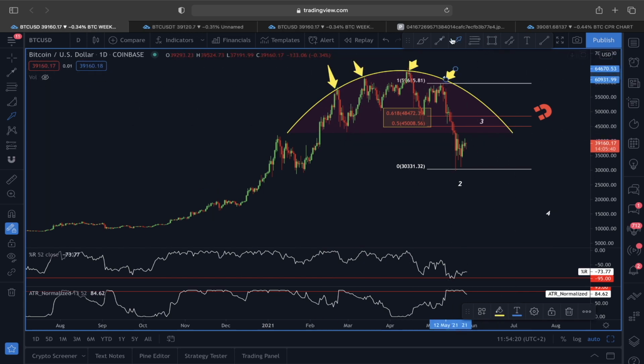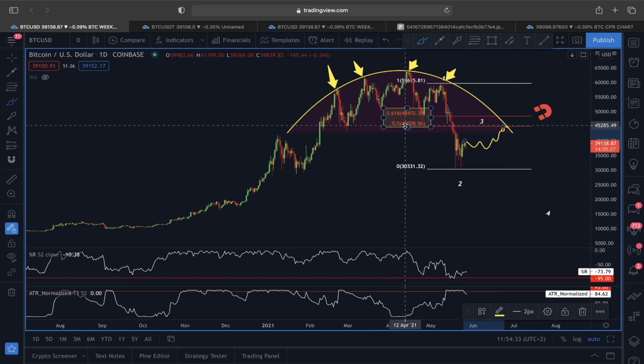So we said that even if this movement is not going to be like this and is going to be more of a price movement in this manner, that is absolutely fine, because if we are able to break out of this 0.5, then we are also breaking out of this curve or arc which previously acted as a strong resistance, because every time the price reaches around this arc line, it finds very strong resistance. So right now we do have some strong resistance around this 45 to 48,000 price level. Let's see how the price of Bitcoin is going to do.